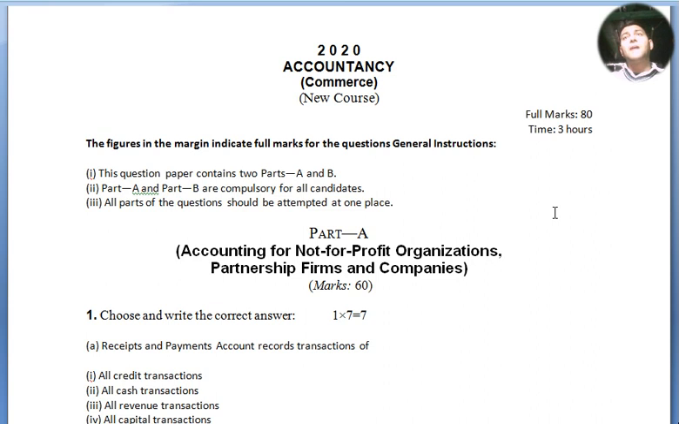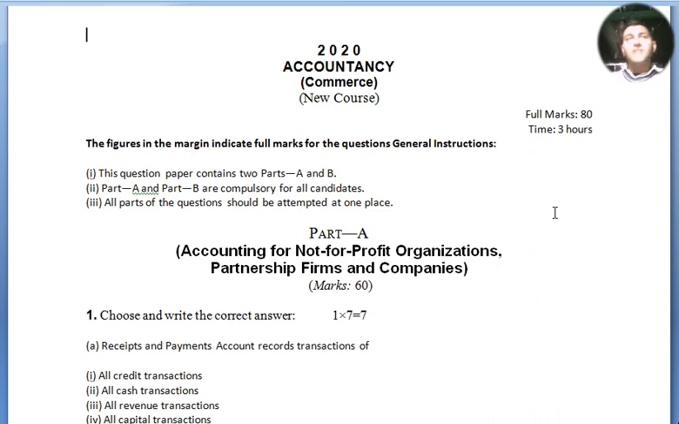Out of 100, 80 is here, and 20 is the internal assessment which will be allotted by the educational institution where you have been learning. So they will take your test examination and from there they will give it to you. Now we move to our discussion.